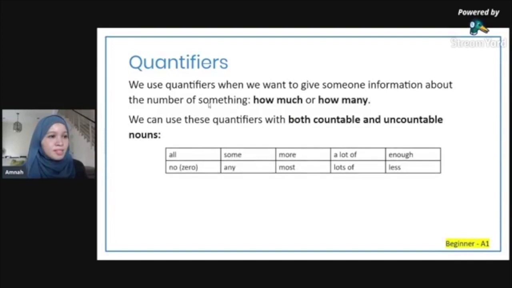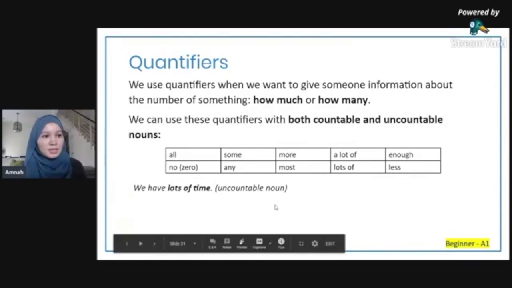Okay, so we can use these quantifiers for both countable and uncountable nouns, right? All, some, more, a lot of, enough, no. No means zero, kosong. Any, most, lots of, less. So these can be used for both countable and uncountable nouns. Let's show you some examples. We have lots of time. So time is an uncountable noun.